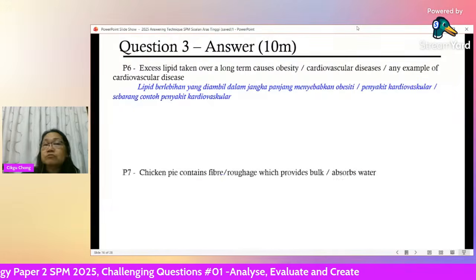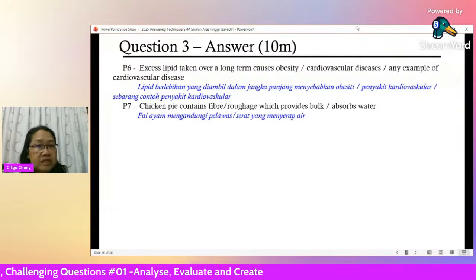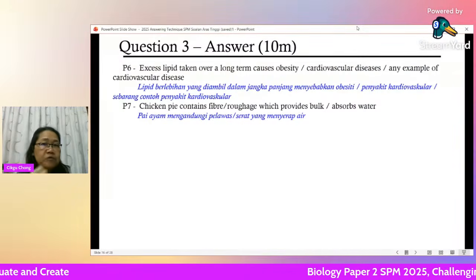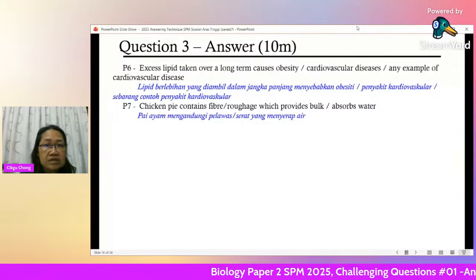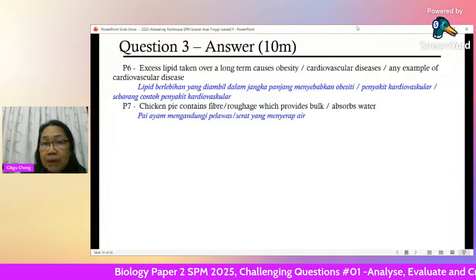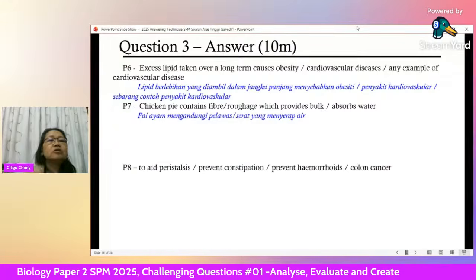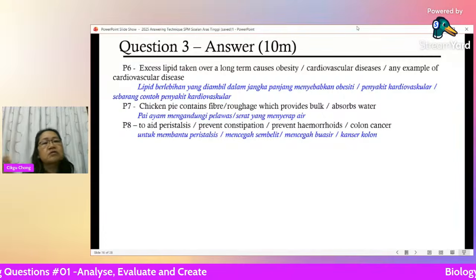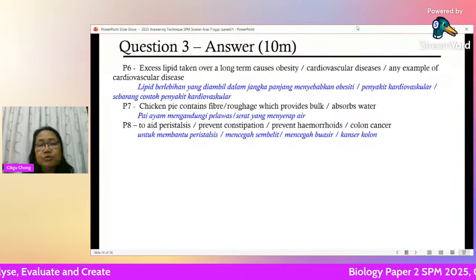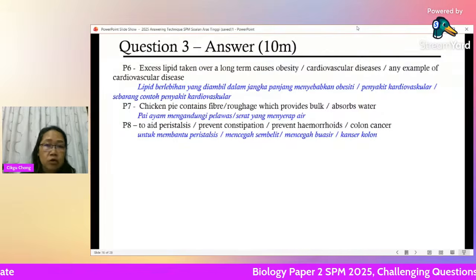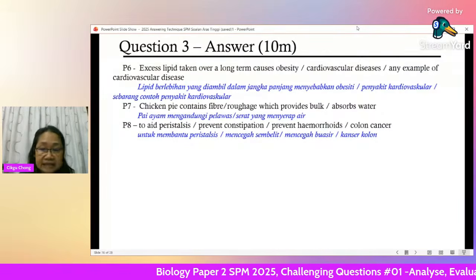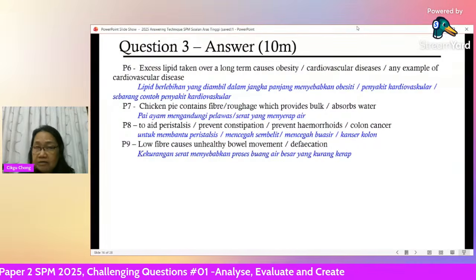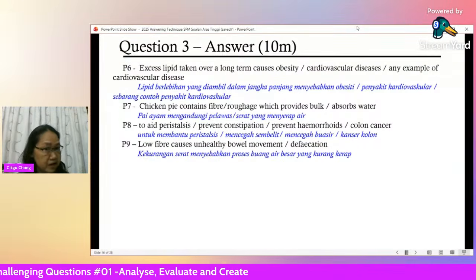And then chicken pie, next group of nutrient contains fiber, roughage, which provides bulk function, absorbs water, good for your defecation. The process of buang air besar provides bulk, menyerap air. To aid is to help. This is the function. To aid peristalsis, prevent constipation, prevent hemorrhoids, preventing colon cancer. All right, and this chicken pie will have low fiber. The vegetable pie has got higher fiber. So you talk about this one.